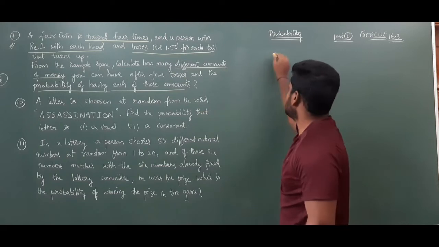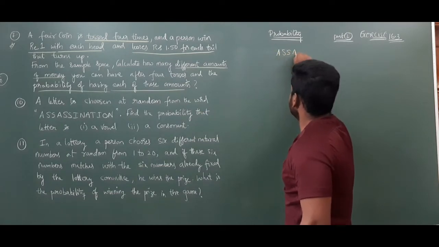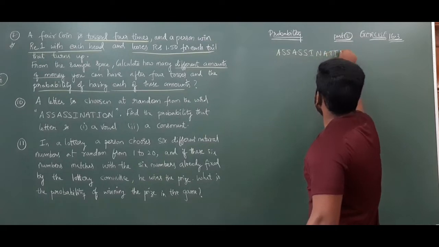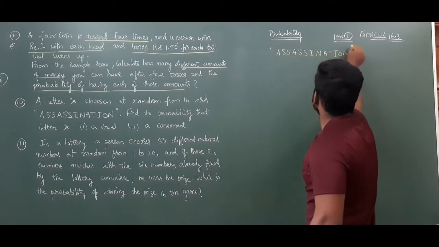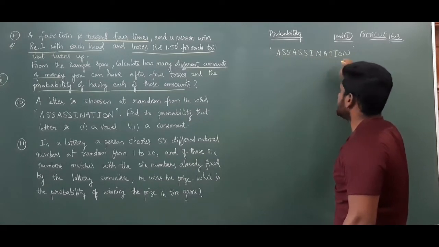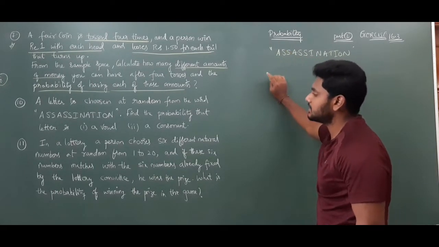So a word is given, that is ASSASSINATION. How many letters are there? 1, 2, 3, 4, 5, 6, 7, 8, 9, 10, 11, 12, 13. So total 13 letters are there.